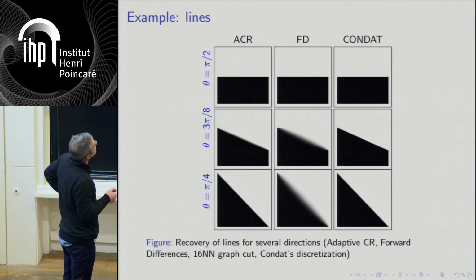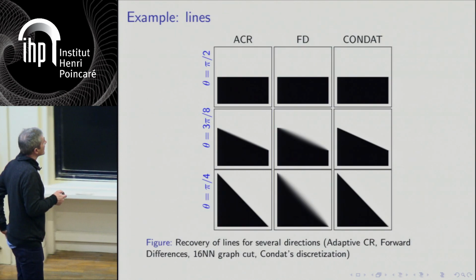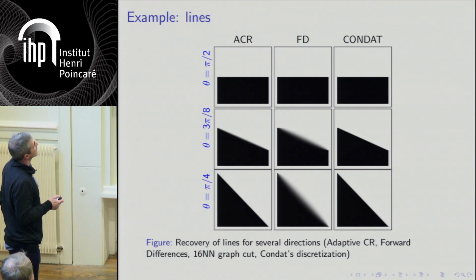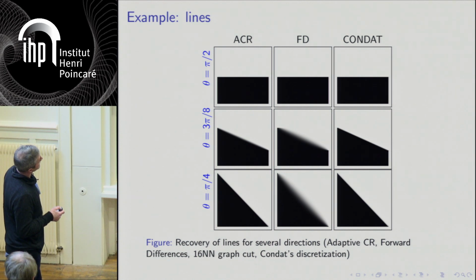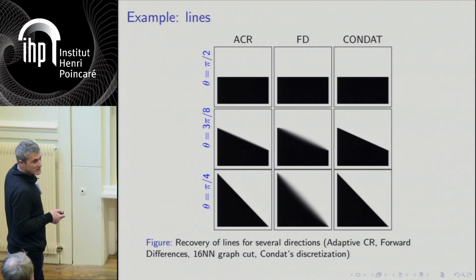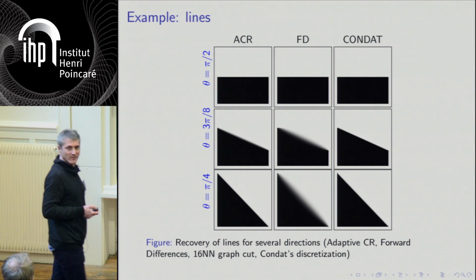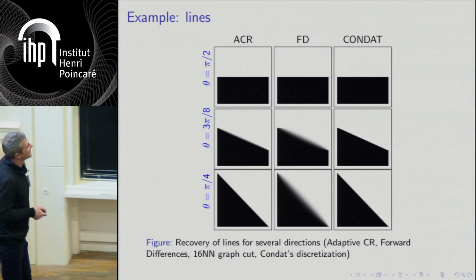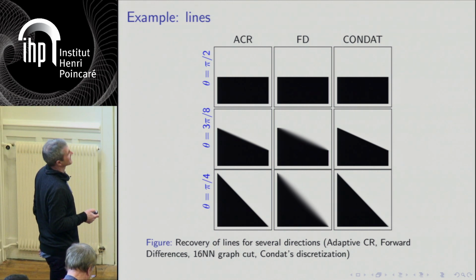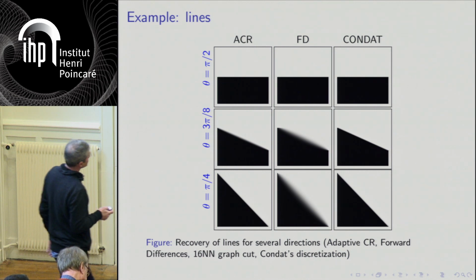So we did some experiments to compare essentially the value of the energy with all other similar approximations. So this is finite differences. This is Condat's approach. So I must say Condat's approach is a bit sharper. It's very disappointing. No, well, no, it's not. It's very nice, actually. And actually, it's nice because it has some interpretation in terms of finite elements as well. Okay.